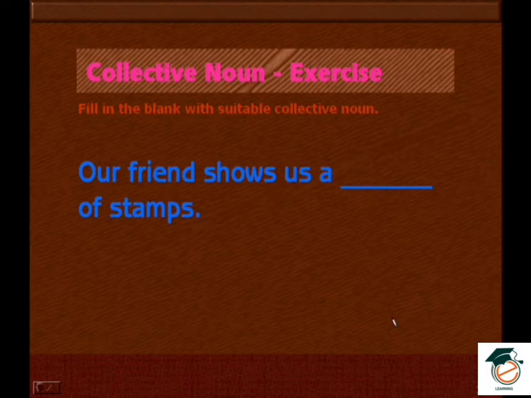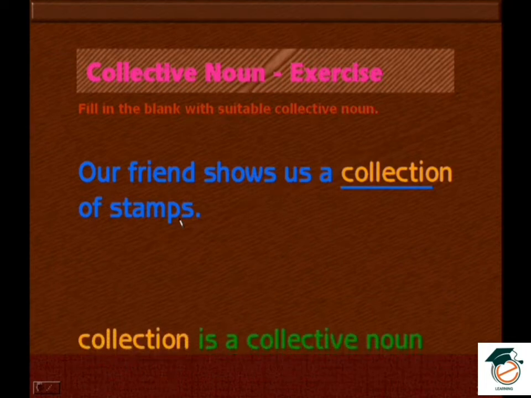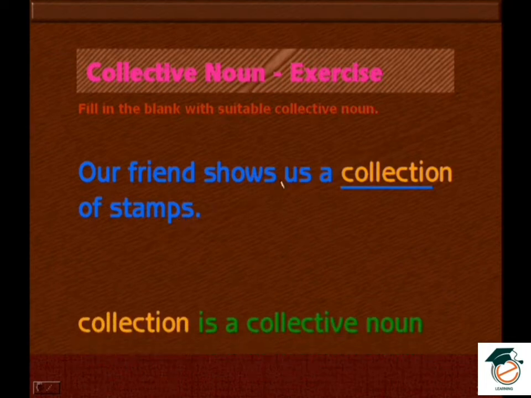Our friend shows us a dash of stumps. What is the answer? Collection. Our friend shows us a collection of stumps. So collection is a collective noun. Here we say a collection, because you use this word as a singular, therefore you say a collection. So we already know if it's a plural, you don't need to use the a.